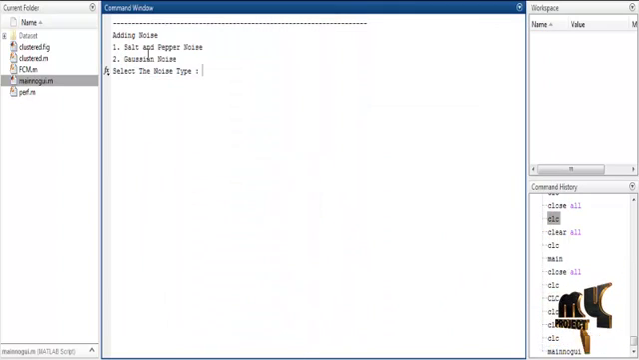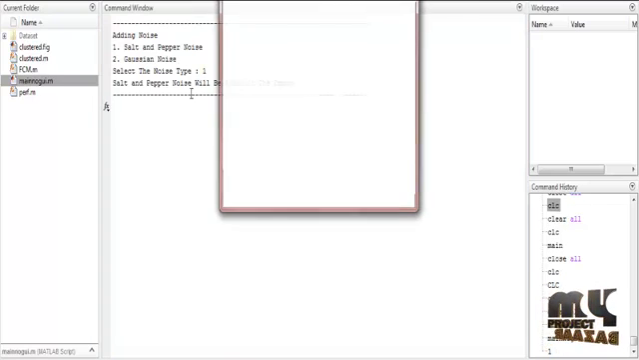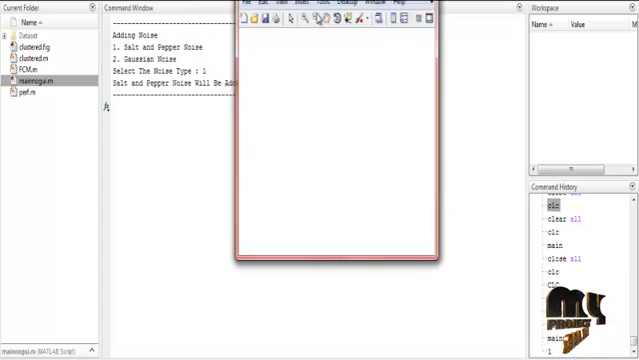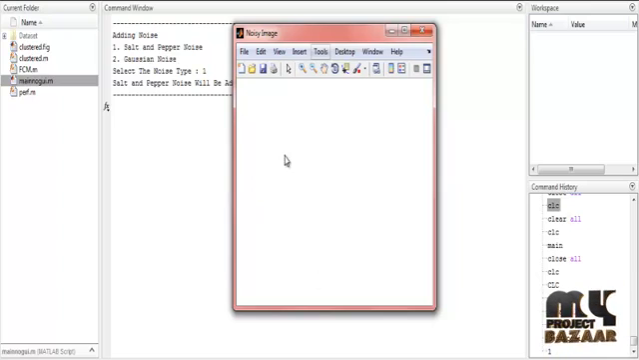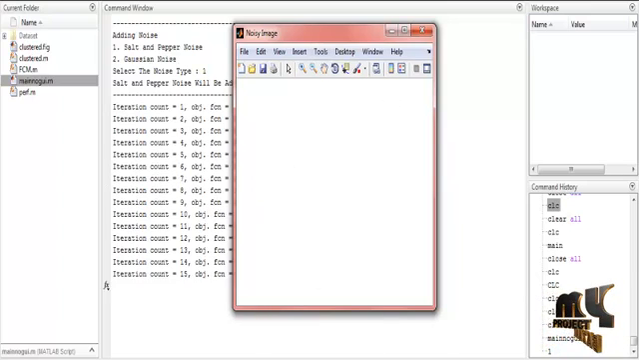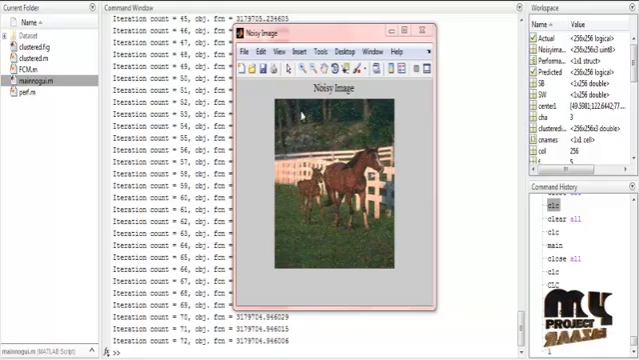And then I will select adding noise. The first choice is salt and pepper, and the second one is Gaussian noise. I will select noise type 1, that is salt and pepper noise. So the salt and pepper noise will be added to the image. It takes time to display. So this is the noisy image, with salt and pepper noise added to the horse region.